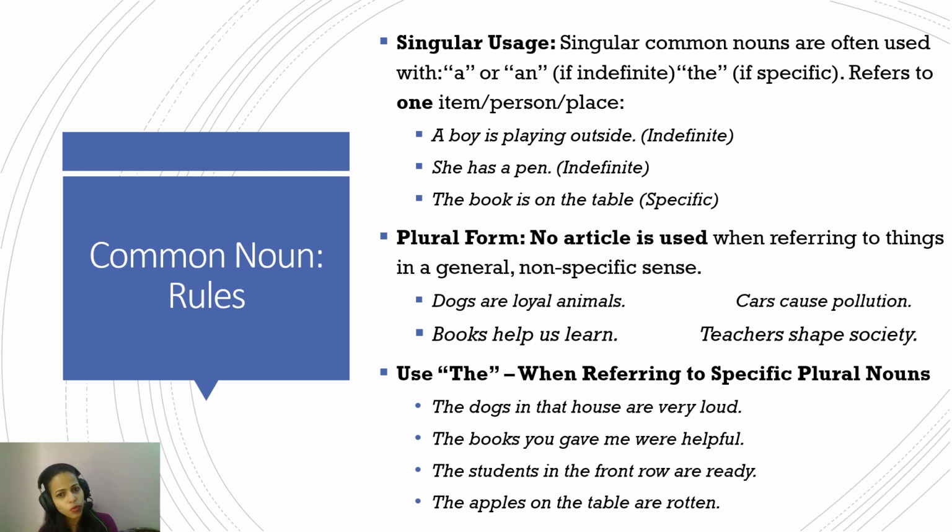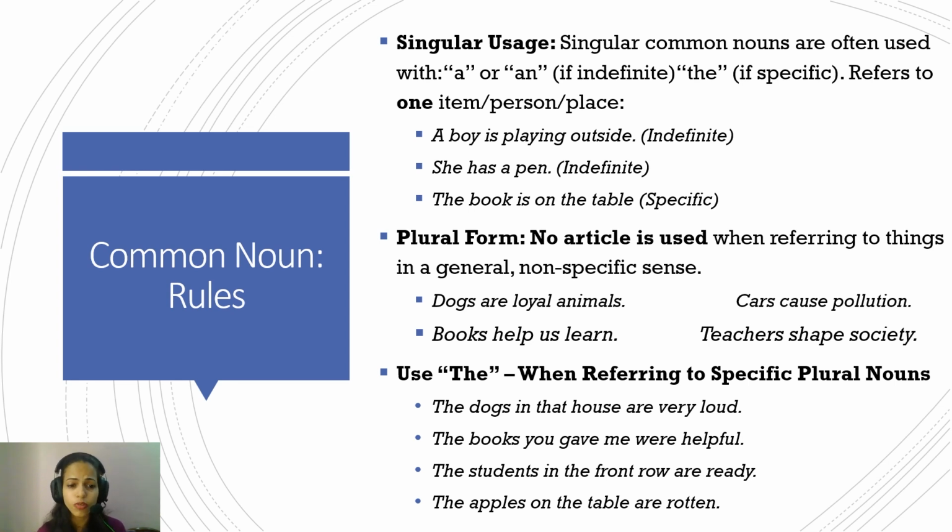A boy could be any boy, or a pen kept in a pen stand. But if you're referring to that specific blue pen in the pen stand, then it becomes specific. And for specifics, we use the, and for indefinite, we use a or an.